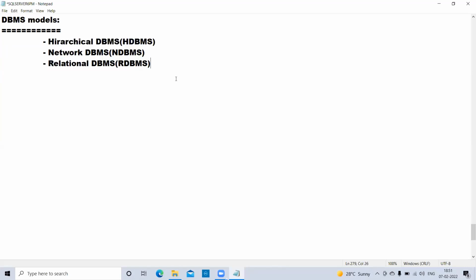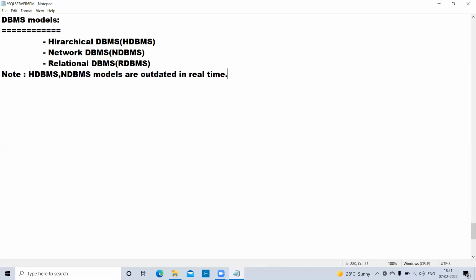So in real time, wherever you go all over the world, the point is this: the hierarchical and network models, the two models of DBMS here, are outdated models in real time.